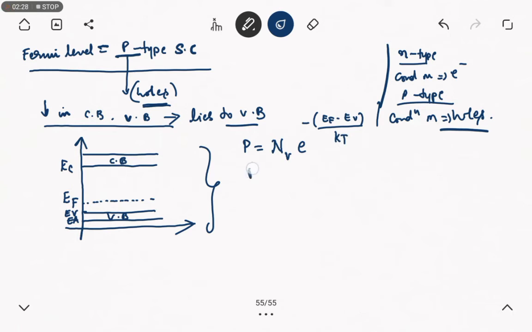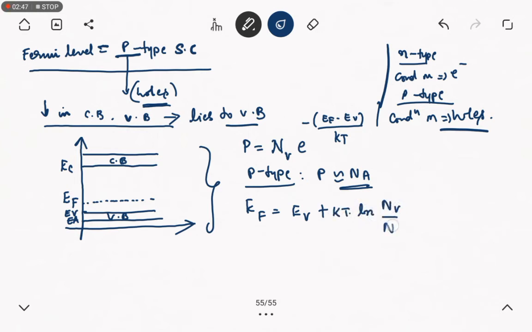And here, for a p-type semiconductor, we can approximate this as the acceptor concentration, Na. So how can we write the final equation? EF is equal to EV, with respect to the valence band, plus KT into ln(NV divided by Na).